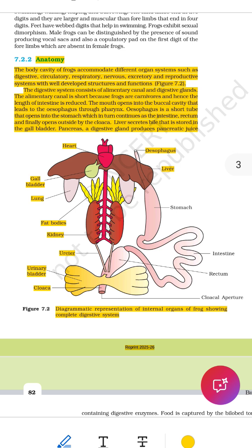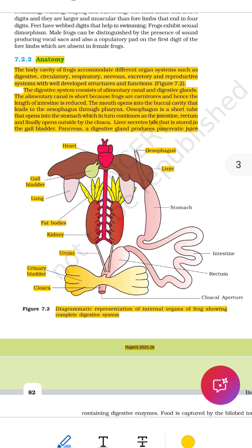Absolutely. Here's a deep and detailed summary of the digestive system and internal anatomy of a frog, in the simplest and clearest language possible, as for someone with zero background.